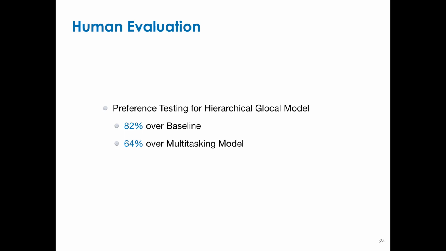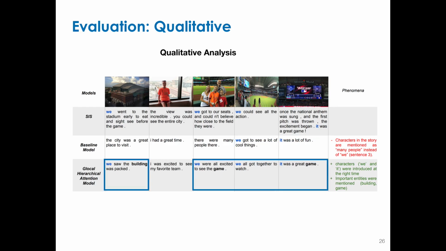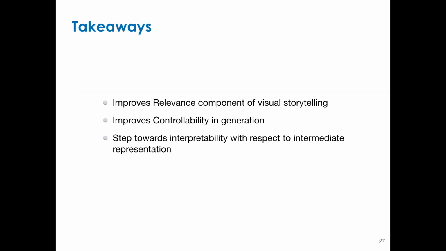We also conducted human evaluation, which resulted in a preference of 82% over the baseline and 64% over the multitasking model. Here is an example story. The highlighted words were generated in the right frame with respect to the ground truth story. The baseline model got the skeleton words right for sentences 4 and 5, and the global hierarchical attention model could do it for sentences 1, 3, 4, and 5.